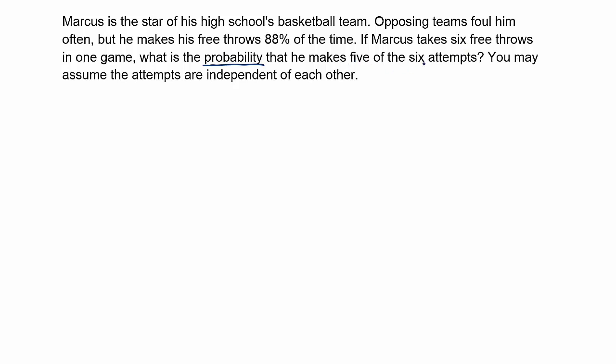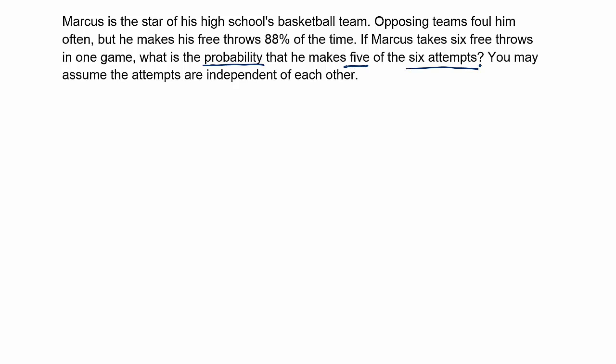So if all 6 attempts are going to turn out the same way, probably the multiplication rule is the best way to tackle the problem. However, if only 5 of the 6 attempts are going to turn out as successful, then I'm going to lean towards the fact that it might be binomial probability. And if that's the case, then I just have to run through the checklist in my head and see, does it meet the criteria for binomial probability?